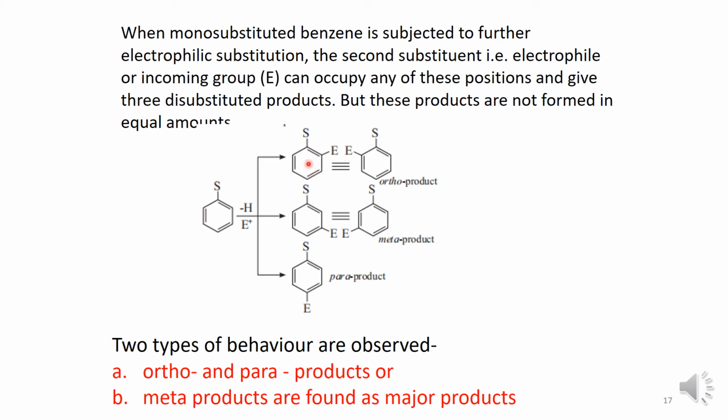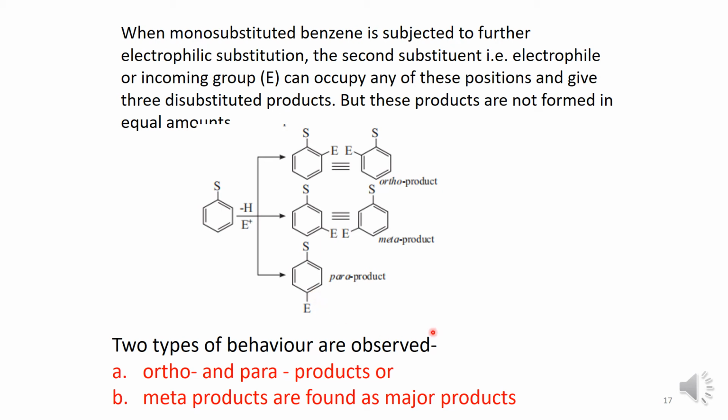Like if I am talking about the ortho position, if S is already present in the benzene ring and the second electrophile is coming to give you the substitution reaction, the immediate next position of S where E is bonded is the ortho position. The immediate next to next position is the meta position, and the third position, which is in front of the group already present in the benzene, is called the para position.